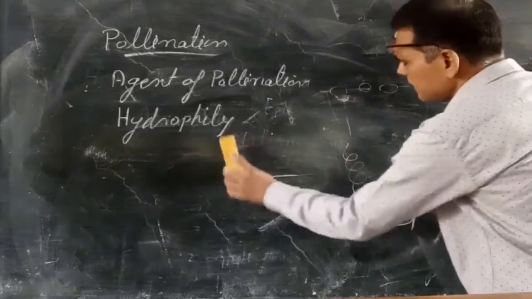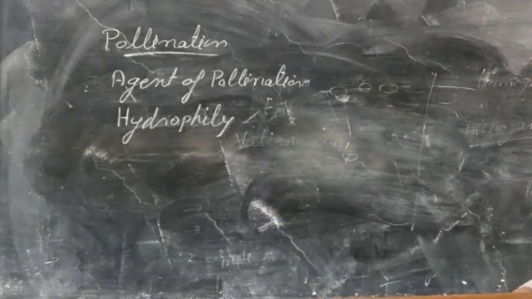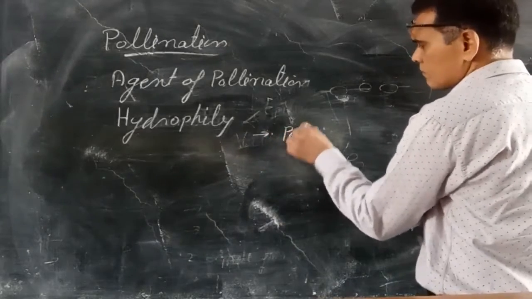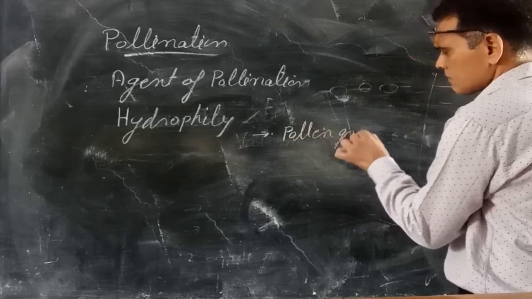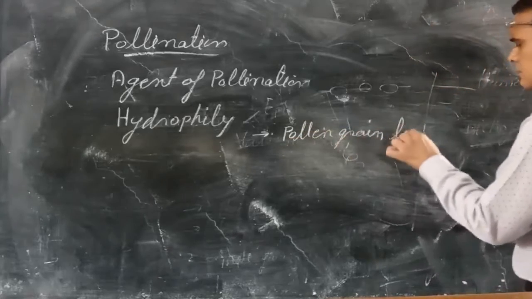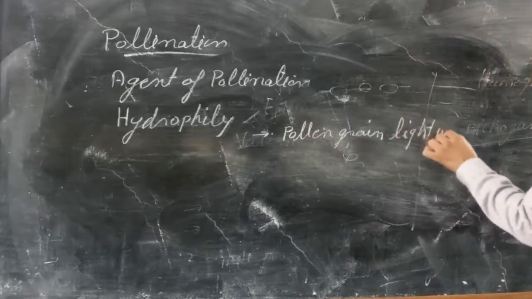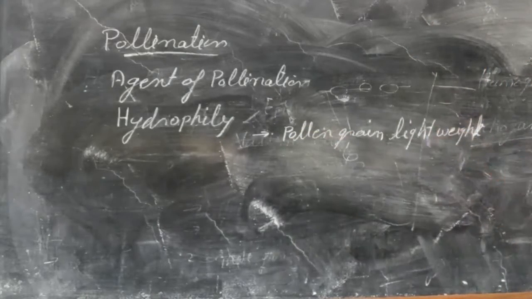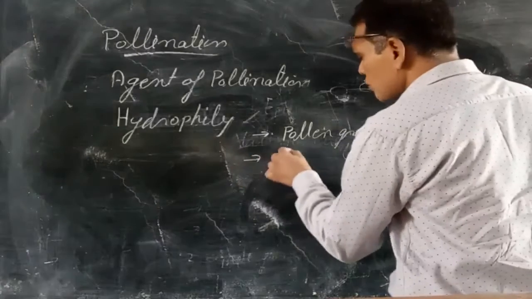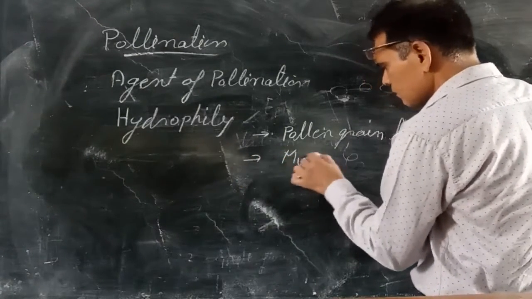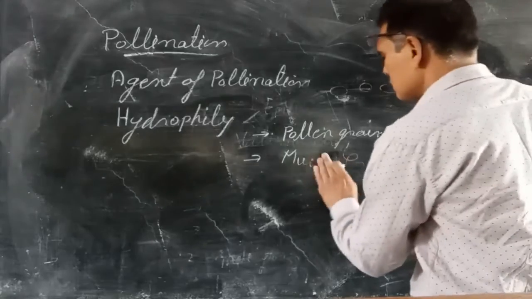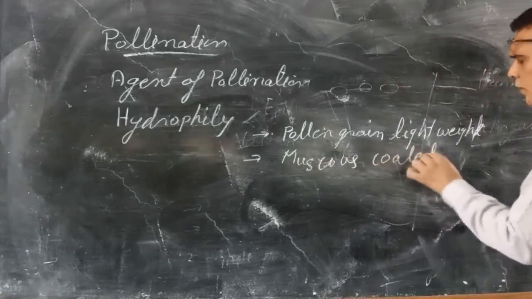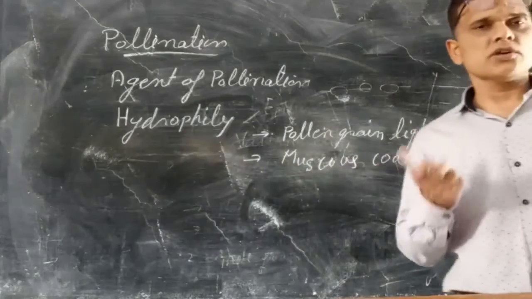In hydrophily, there are some adaptations. Pollen grains are lightweight, due to which they easily float on the water. They are mucus coated, due to which the wetting effect of water does not occur.